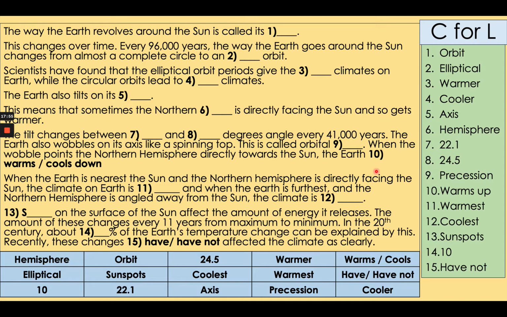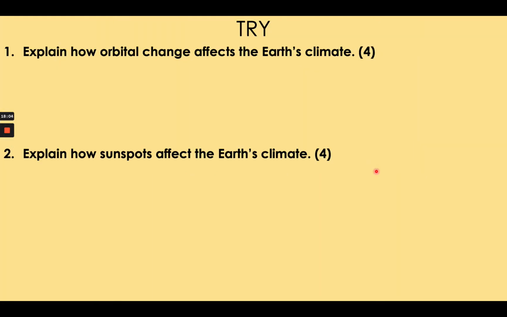I'm going to show you 2 questions. Answer the questions from memory ideally, and then mark your answers in green pen. Make sure you add any corrections. Consider the keywords that you need to use in this question, such as eccentricity and glacial and interglacial. Give numbers if you can. Give numbers for this as well.